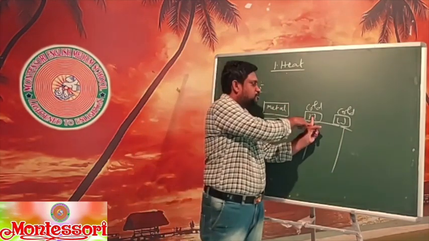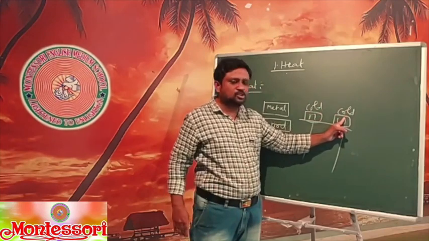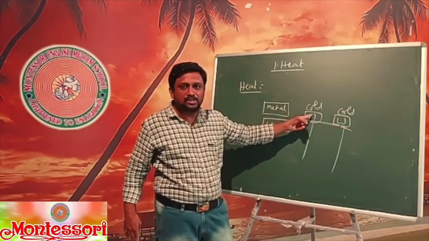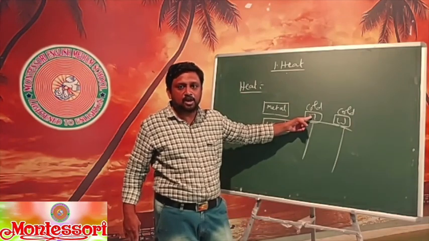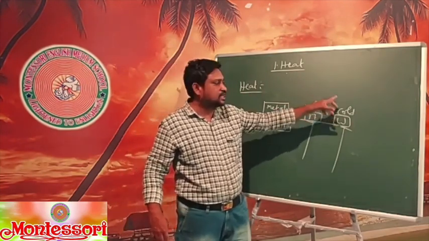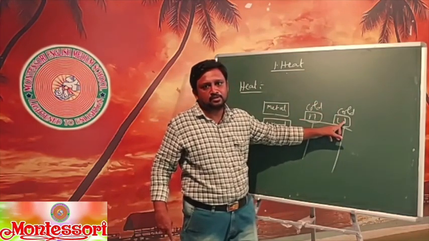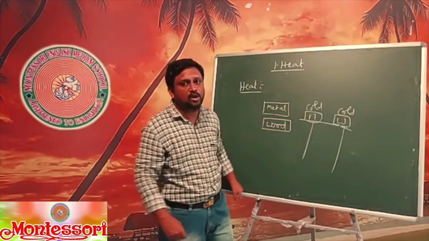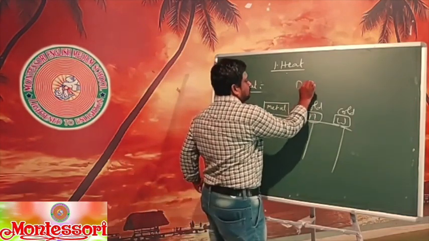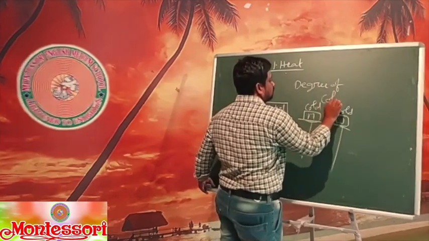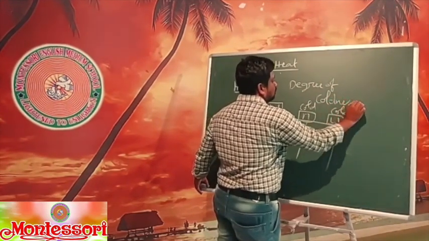Heat energy transfers from here to here. Here also the same condition is applied. But we feel very cold in this condition because more amount of heat energy is transferred here. Here less amount of heat energy is transferred. This transfer of heat energy in this condition we call the degree of coldness.